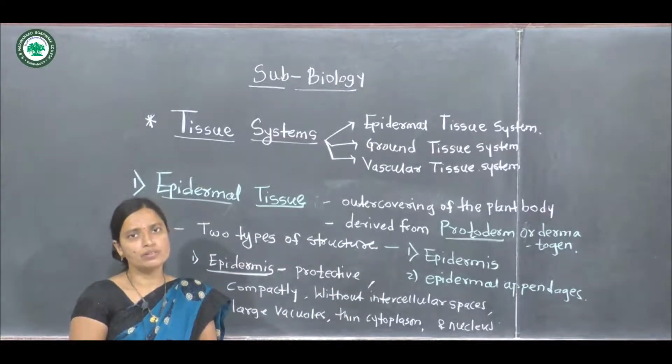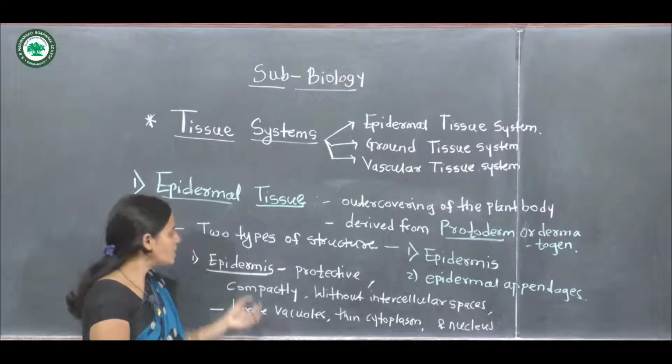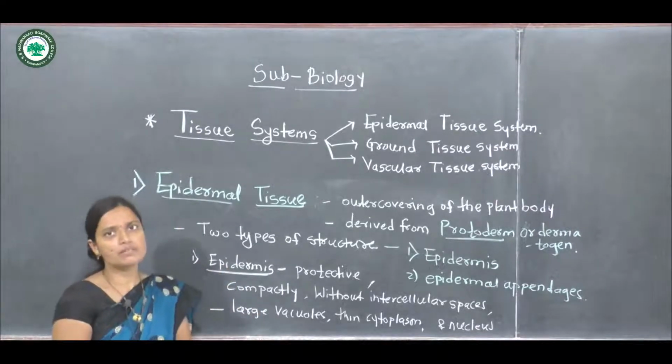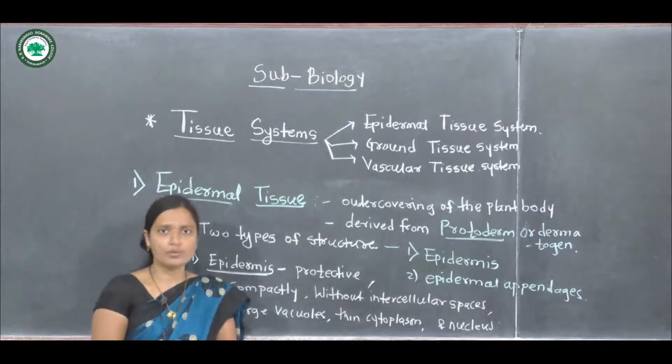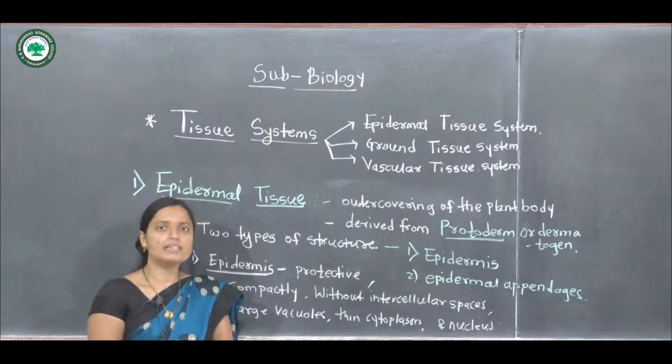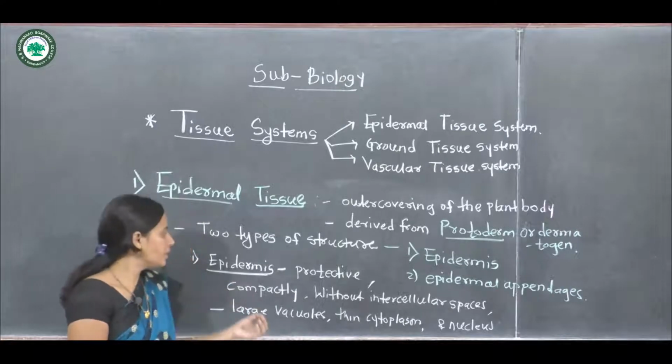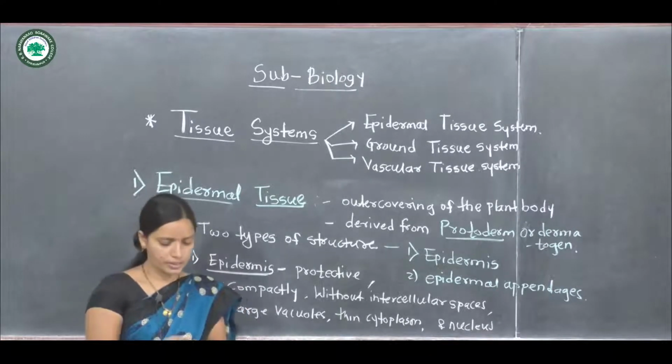The first one is the epidermis. The epidermis is a protective structure, a covering of the plant body, and the epidermal cells are compactly arranged cells.